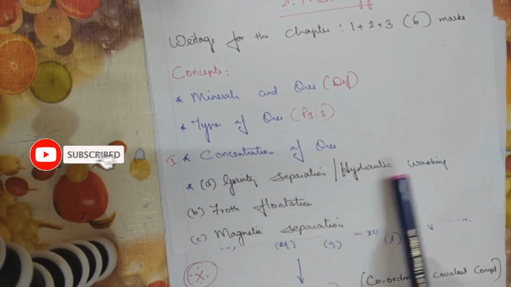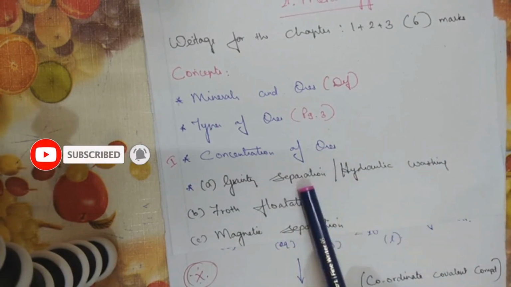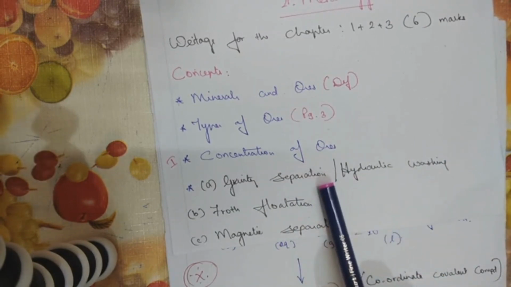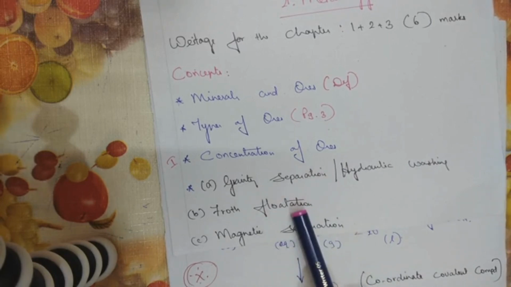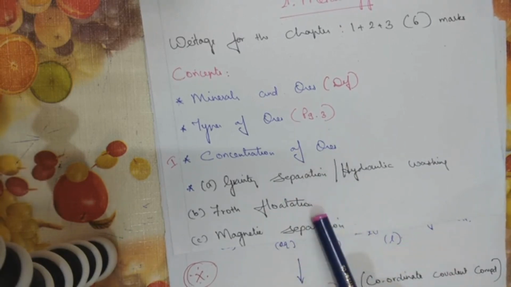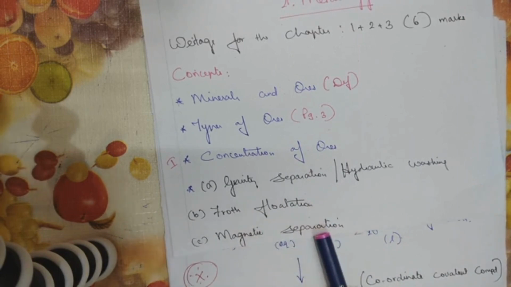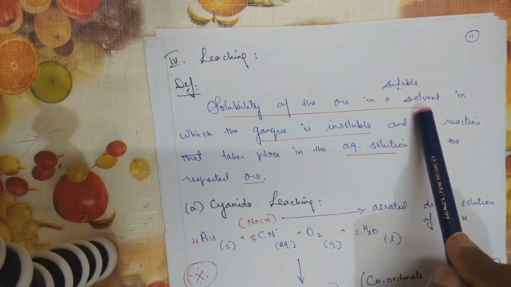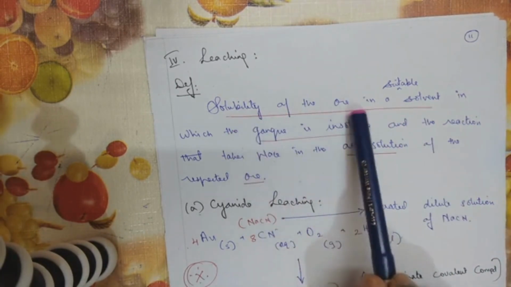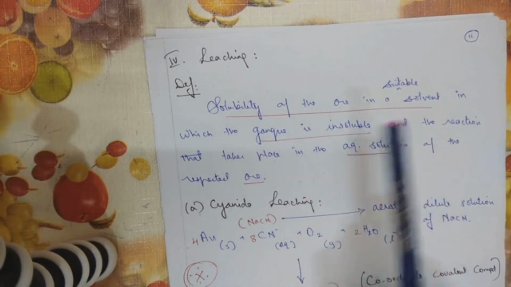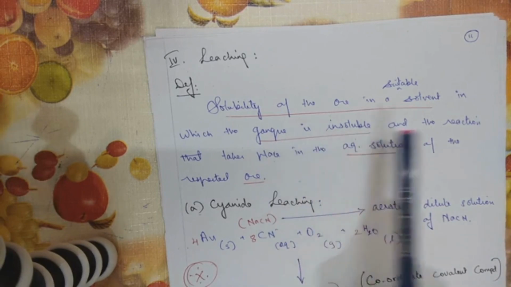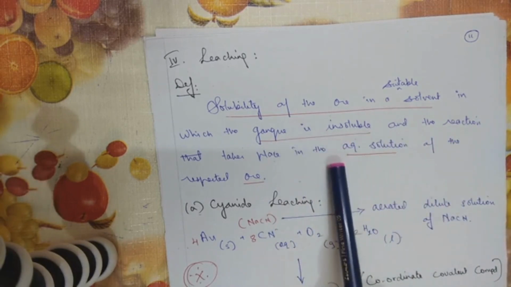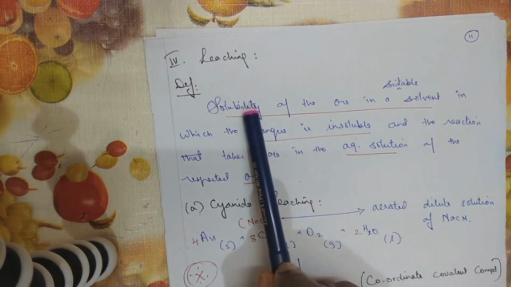Gravity separation or hydraulic washing is applicable for oxides of ore. Froth flotation is applicable for sulfides of ore. Magnetic separation is applicable for ferromagnetic ores. Now leaching is applicable for those types of ore which can be dissolved in a solvent. So, solubility of the ore in a suitable solvent in which gangue is insoluble and the reaction takes place in the aqueous solution of the ore that we have taken.